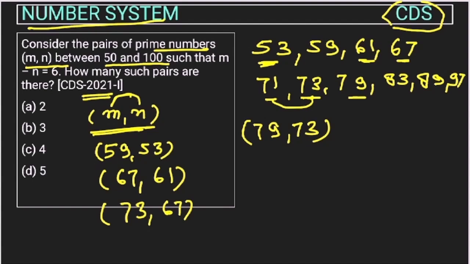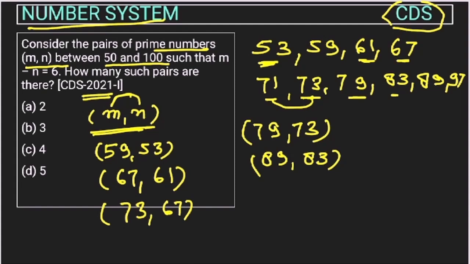79 and 89, the difference is 10, right? This pair is not possible. Now let's take 83 and 89. Here the difference is 6: 89 minus 83 is 6. 83 with 97 we cannot take, because the difference is more than 6. 89 and 97, here also the difference is more than 6.